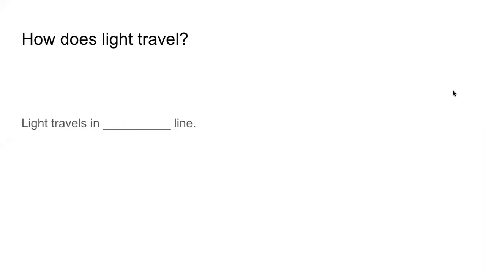The correct answer is light travels in straight line. Light हमेशा सीधा चलता है, straight line. This we have studied. And not just once, we have studied it again and again, year after year. Light travels in straight line. Remember this. What is light? Okay, light travels in straight line. But what is light?